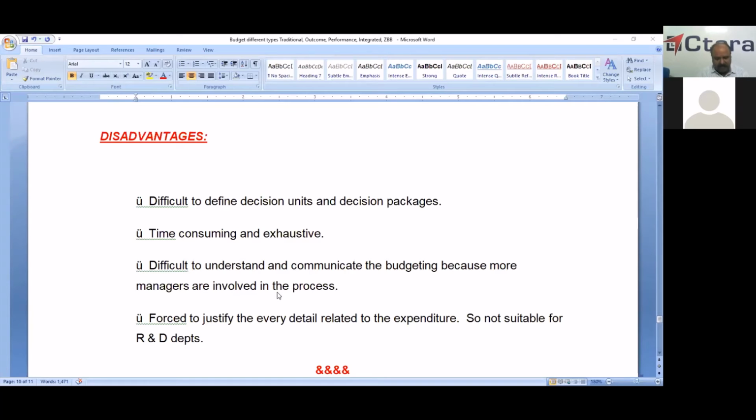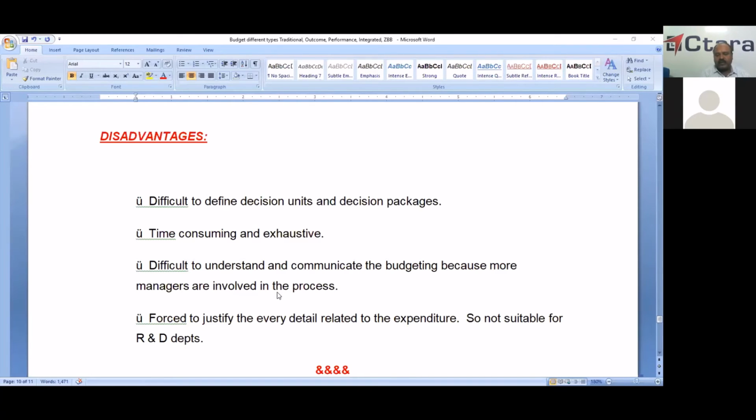It is time consuming and exhaustive, so it is not ideal for small organizations. It is very time consuming, highly spending, and difficult to understand and communicate, because more managers are involved in the process, so it is a somewhat complicated procedure.